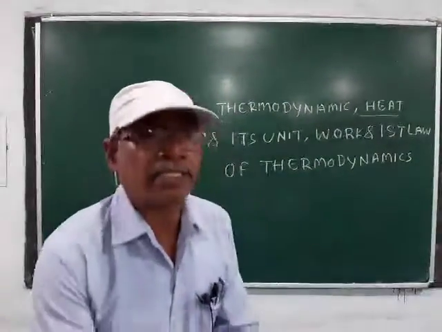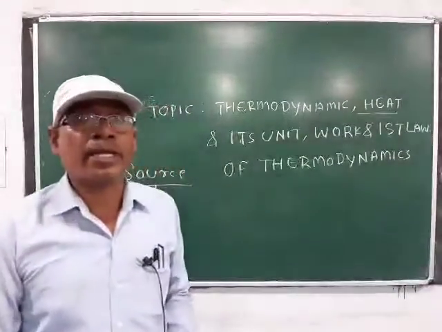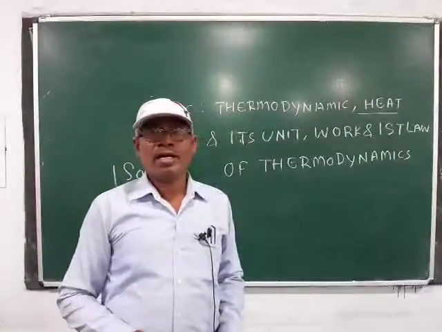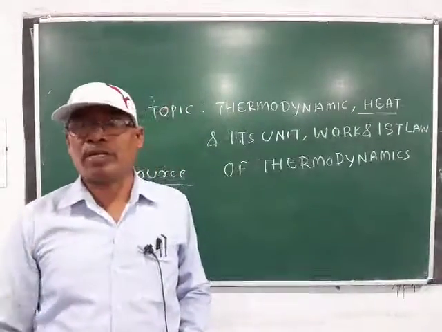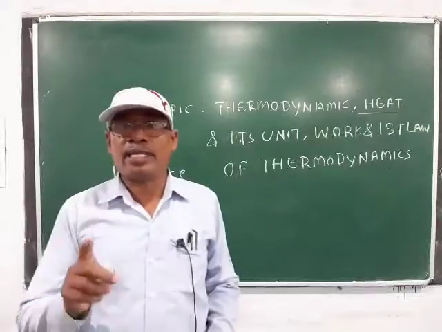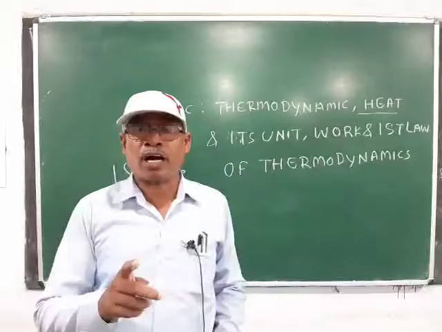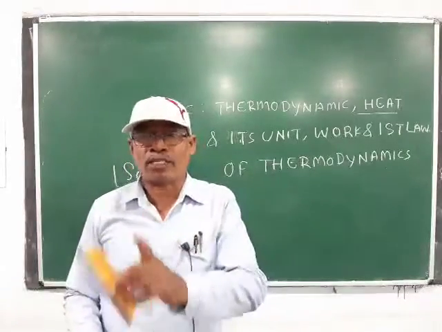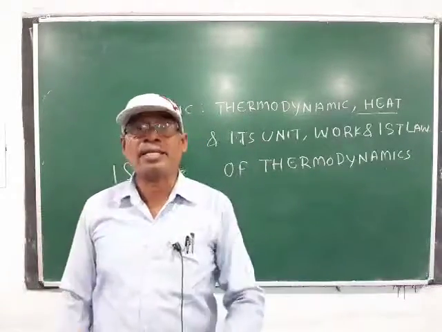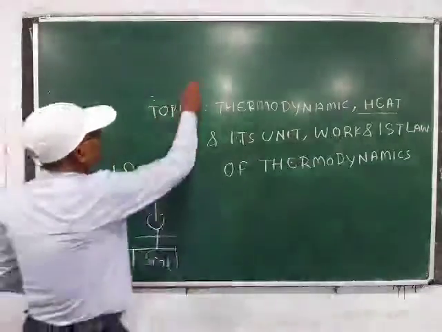In CGS system, the unit of heat is calorie. Then I will discuss what is calorie. 1 calorie is that quantity of heat required to raise the temperature of 1 gram of water through 1 degree centigrade. Then kilocalorie.